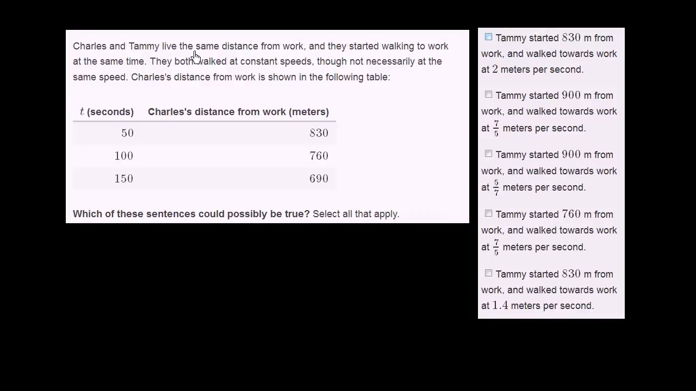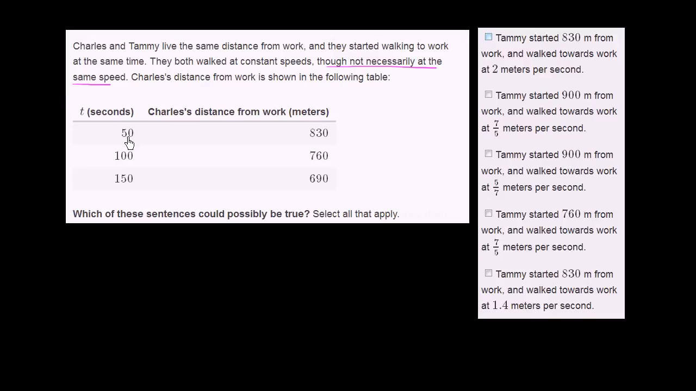Charles and Tammy lived the same distance from work, and they started walking to work at the same time. They both walked at constant speeds, though not necessarily at the same speed. Charles's distance from work is shown in the following table.